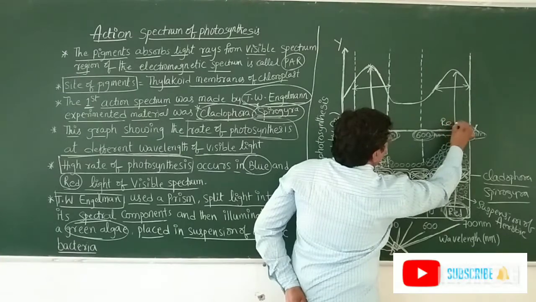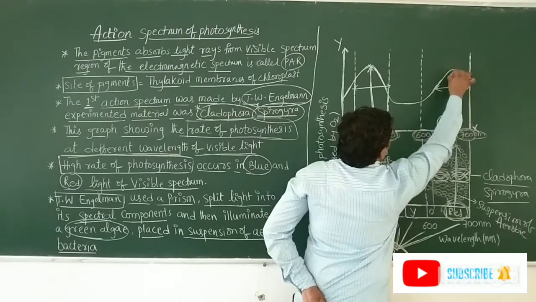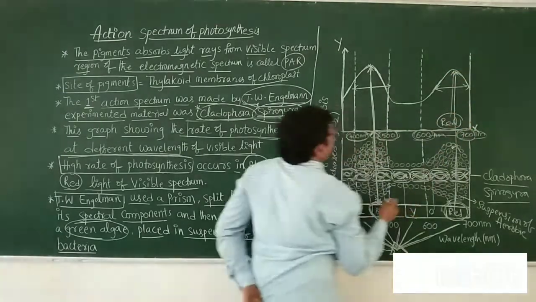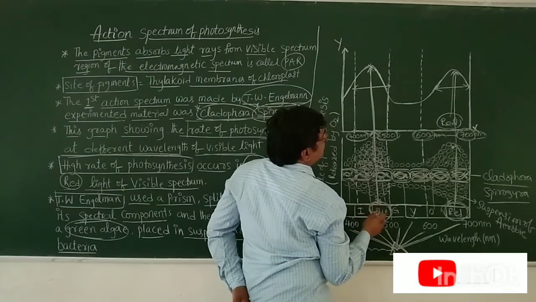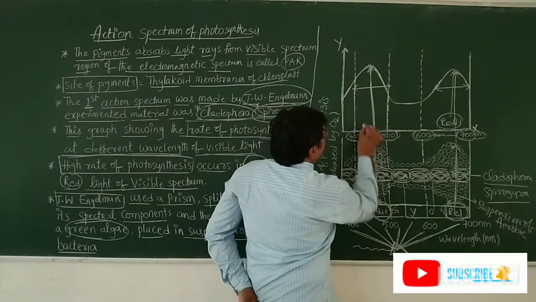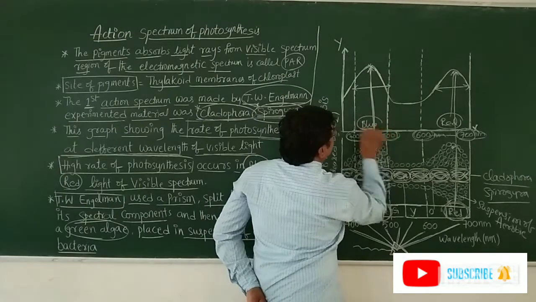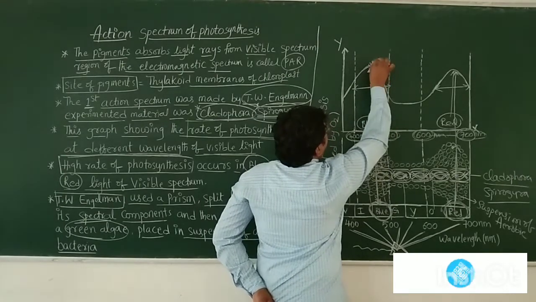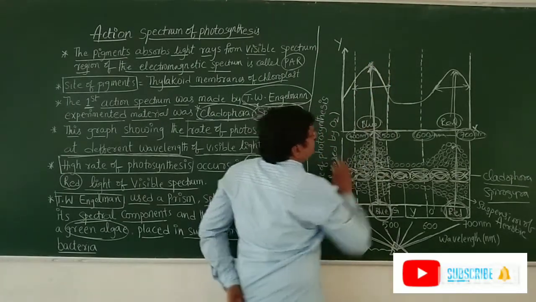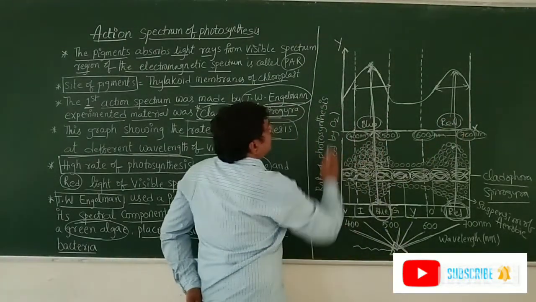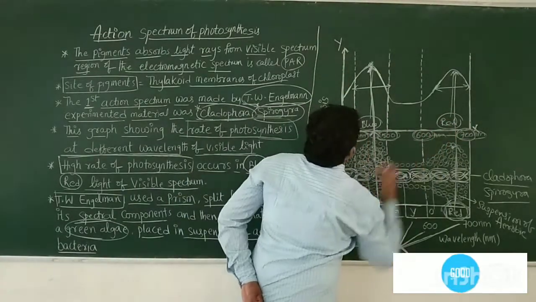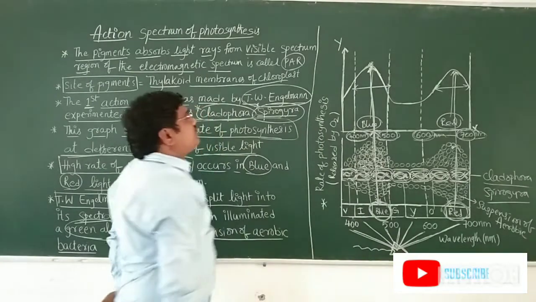This is red light, and in this red light the photosynthesis rate is more. Here in the blue region, the photosynthesis rate is also more. So this is the complete graphical representation of the action spectrum of photosynthesis.